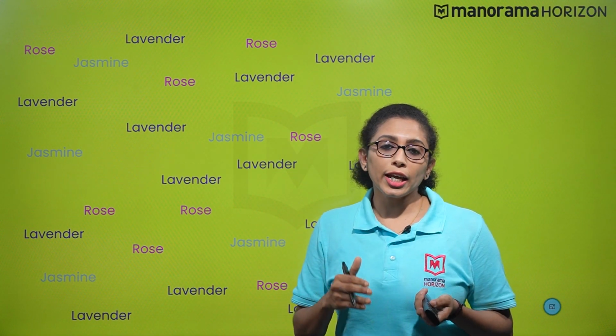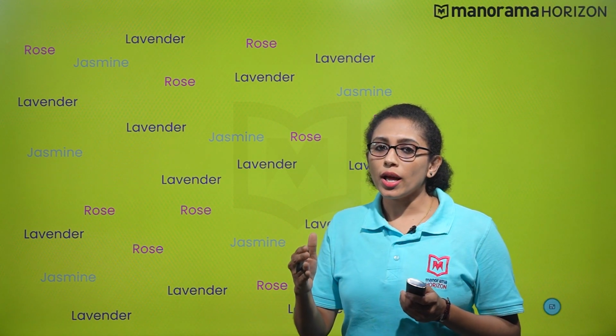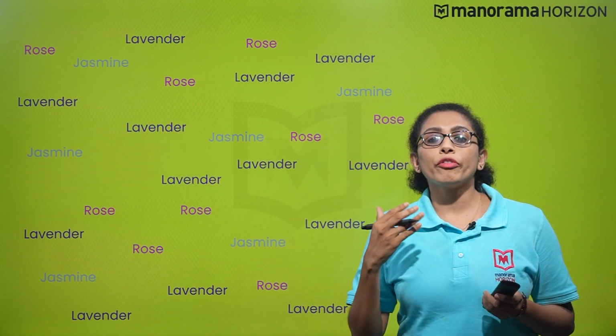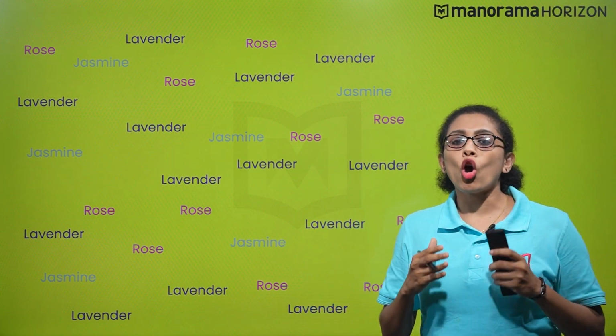So what did they do? They had a new employee tasked with going around and asking people what fragrance they would prefer. This is the information that the employee obtained. This information that the employee obtained for a specific purpose is known as raw data.